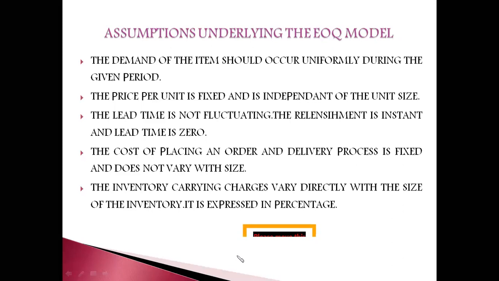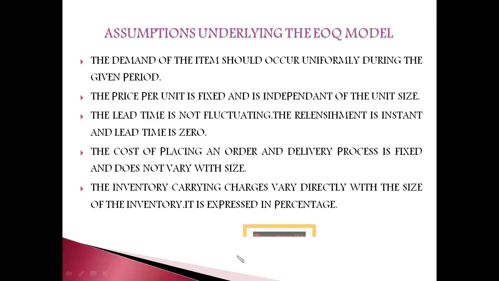Third assumption is that the lead time is not fluctuating. The replenishment is instant and the lead time is zero. What is lead time? Lead time is the time between when you place an order and when you get delivery of the order, isn't it? Normally, if you place an order today, it will take at least 1 or 2 days to receive the order.